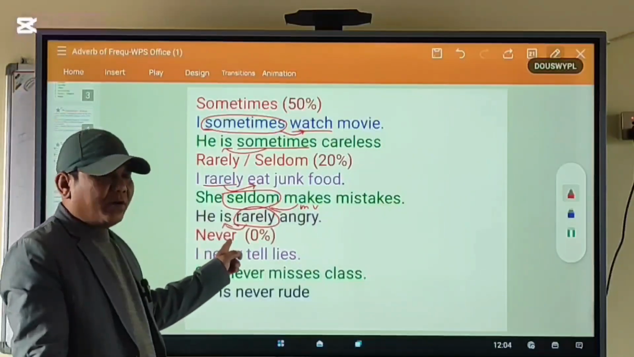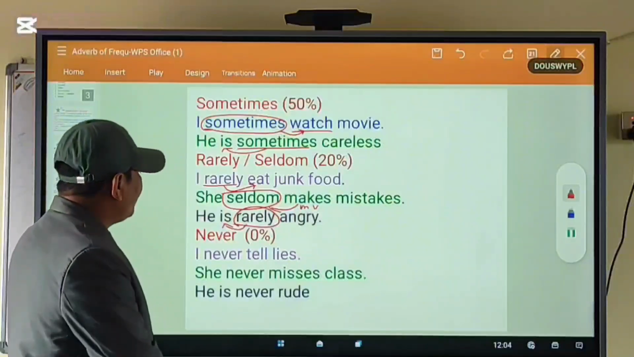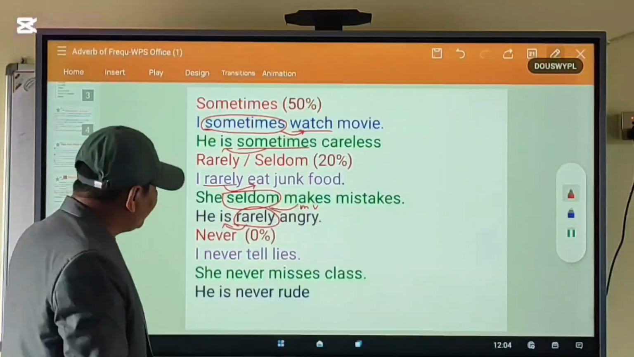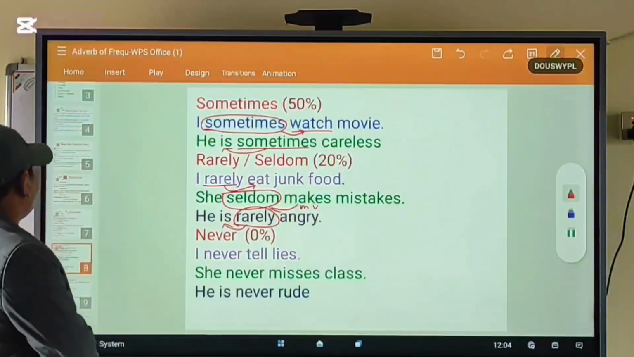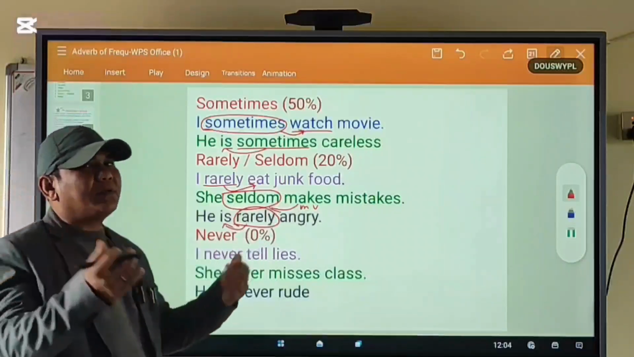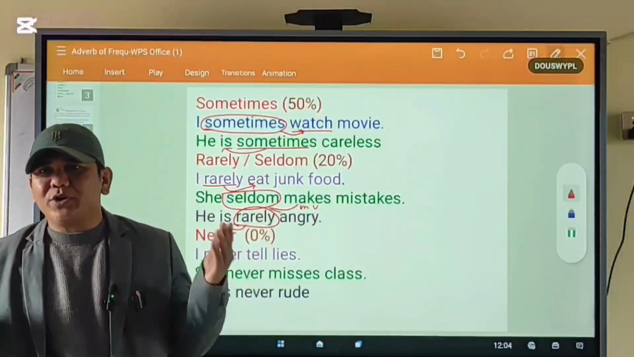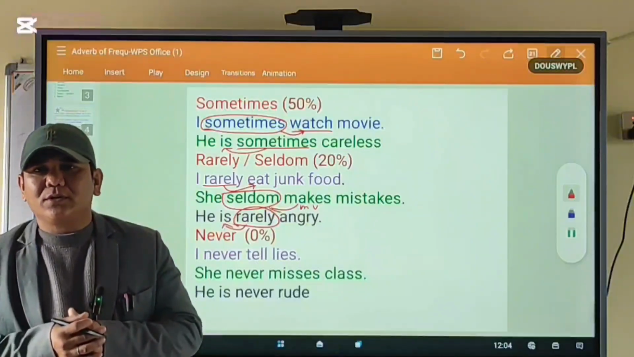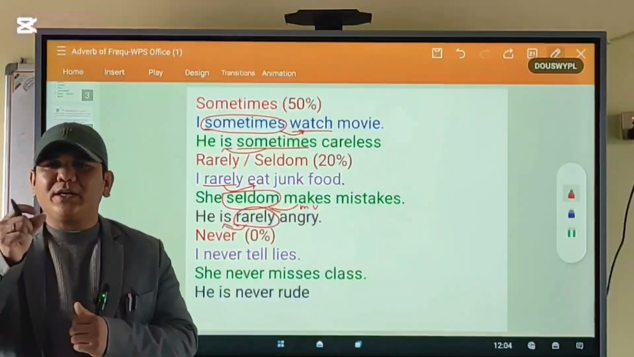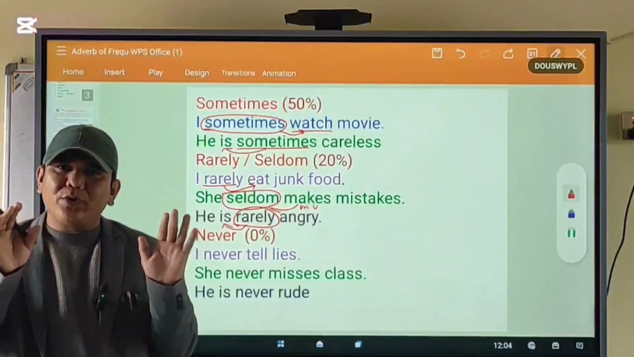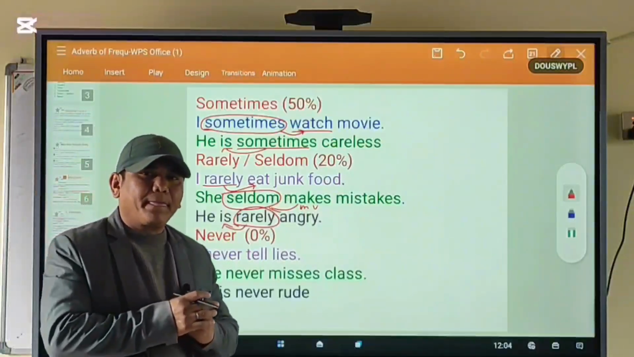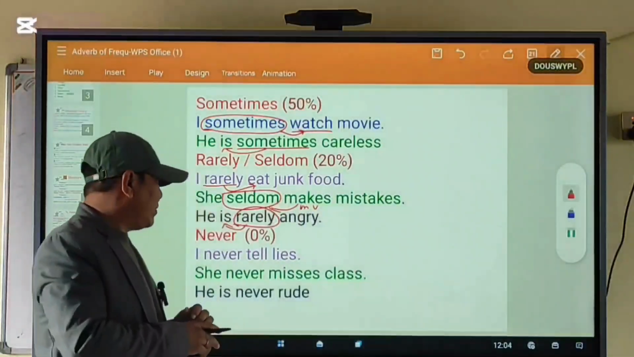Finally, never. Okay, never is used when something happens 0%. Never is used when something does not happen at all. When something does not happen at all, we use what? Never.